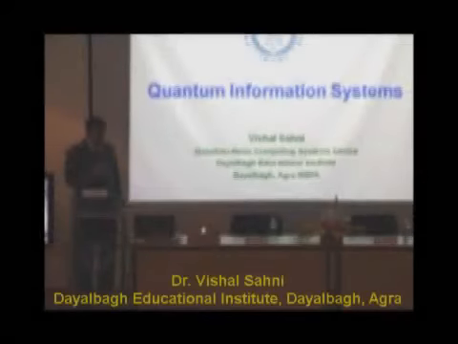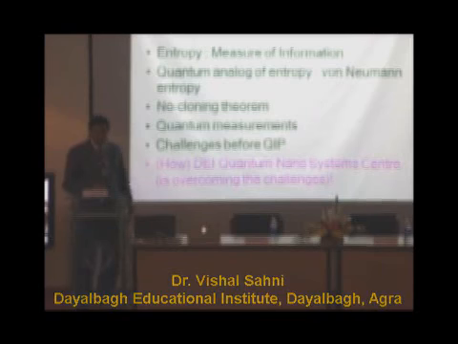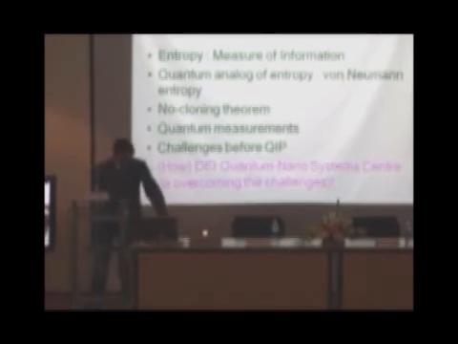This tutorial is on quantum information systems. So we start with the outline of the talk. We start with entropy, which is a measure of information. Then we come to the quantum analog of entropy, which is the von Neumann entropy. Third, we have conditional entropy.